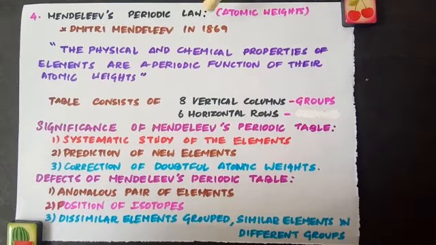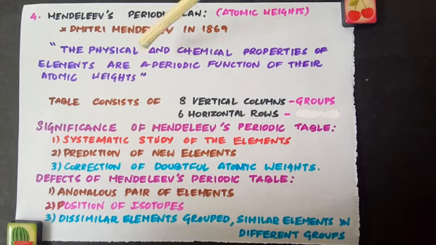Dmitri Mendeleev in 1869 used a broader range of physical and chemical properties to classify the elements. He studied the empirical formulas and the similarities in the empirical formulas and properties of the compounds formed by each element. On the basis of these similarities, Mendeleev proposed his periodic law.